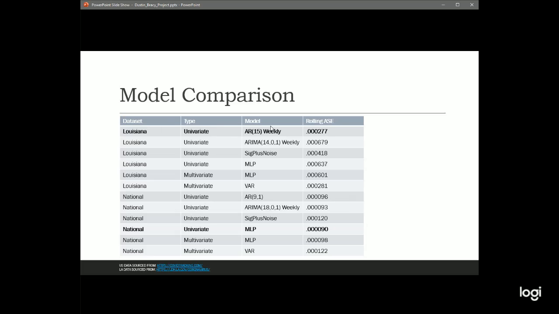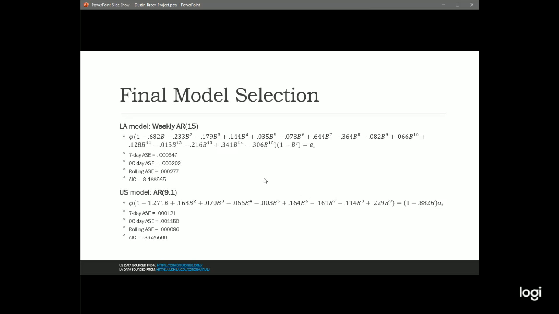The AR model and the AR(9,1) are what I'm going to use as our final selection here. The weekly AR(15) that I showed you and the AR(9,1) are a little bit more simple, and I think they forecast really, really well in the short term and in the long term. They're very balanced models, and I think they're going to perform very well for us in the future. So let's see what it looks like.